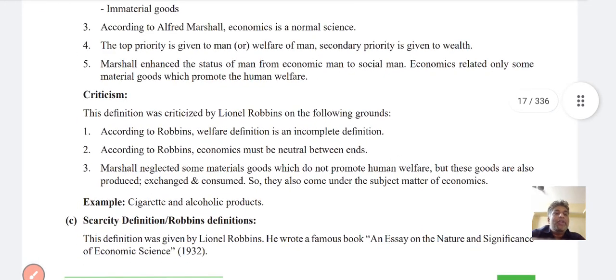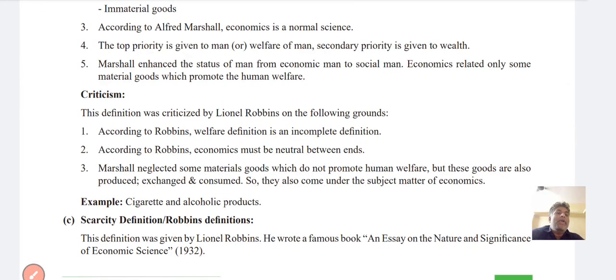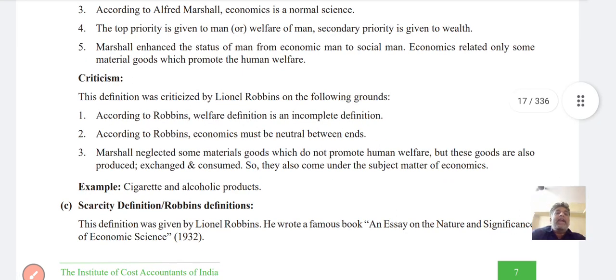Next, criticism. This criticism is by Lionel Robbins. According to Robbins, the welfare definition is an incomplete definition. Economics must be neutral between ends. Marshall neglects some material goods which do not promote human welfare, but these goods are also produced, exchanged, and consumed, so they also come under the subject matter of economics. Examples: cigarettes and alcohol. We consume and exchange these products. That is the criticism by Lionel Robbins.